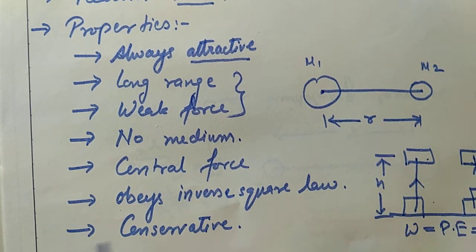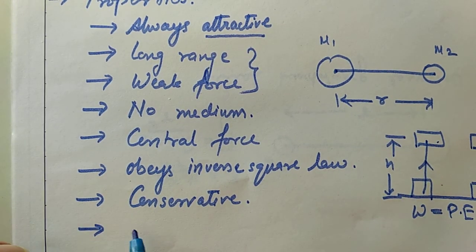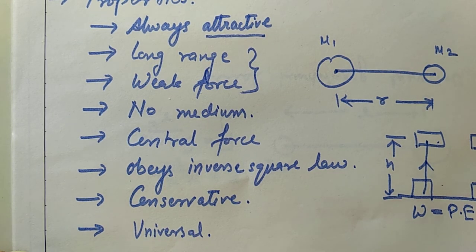And one more thing, this force is universal. How can I say that this force is universal? It acts throughout the universe. It's not that if I check on Earth the gravitational force acts, and if I go and check on the Moon it does not act. On the Moon also gravitational force acts. No doubt, it will be lesser than the gravitational force which acts on Earth, as the mass of the Moon is lesser than the mass of Earth.